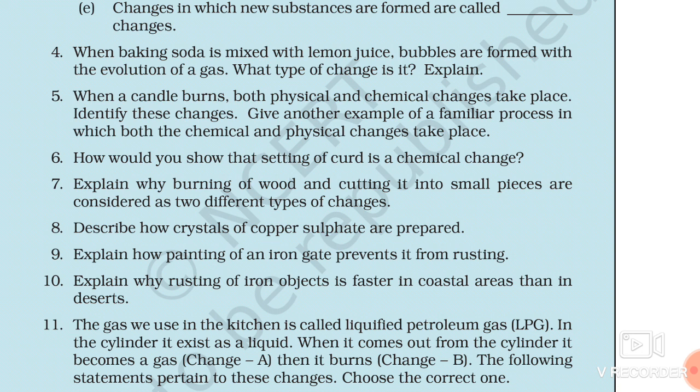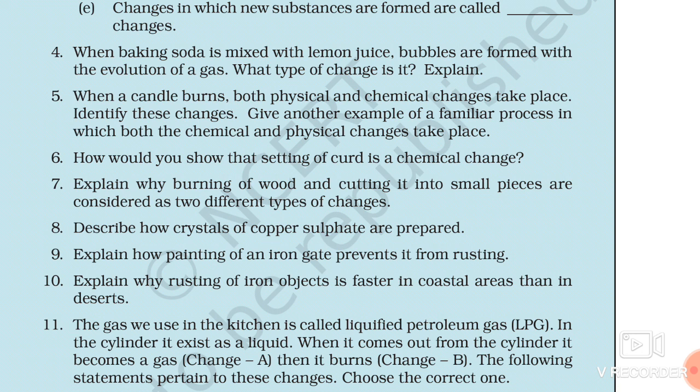We can't get milk back from curd, so that is an example of chemical change.